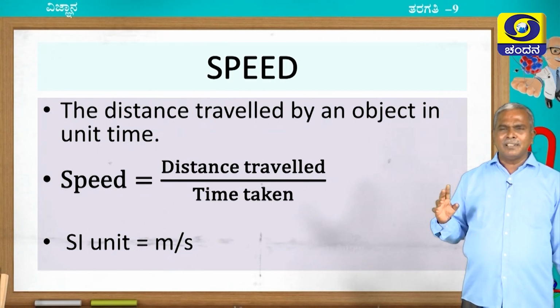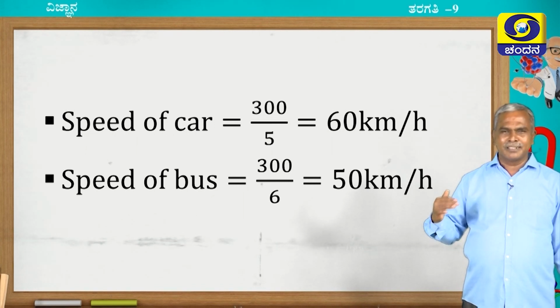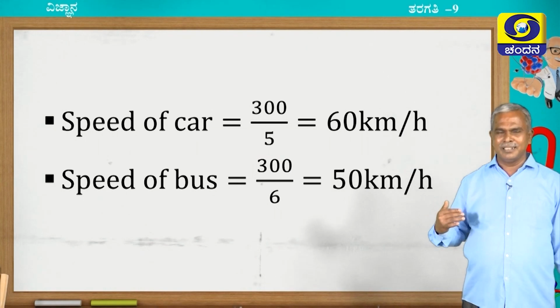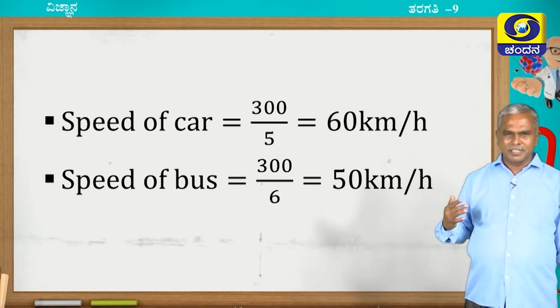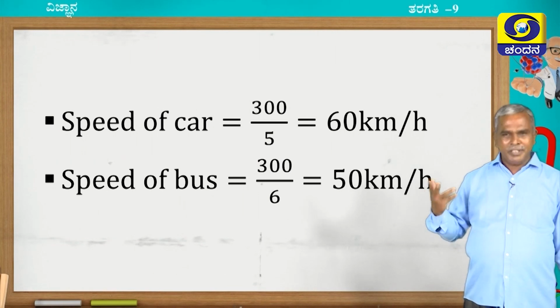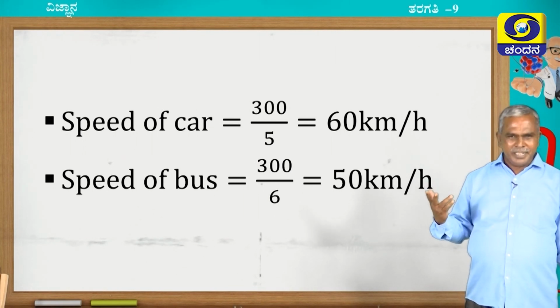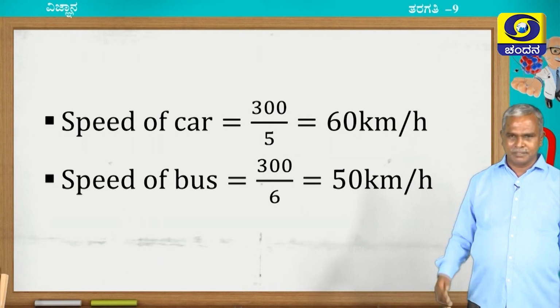Now, let us calculate the speed of the bus as well as the car separately. The speed of the car is equal to total distance, 300, and it took 5 hours. So, therefore, 60 kilometer per hour, and the speed of the bus is 300 by 6, 50 kilometer per hour. We concluded that the speed of the car is better compared to the speed of the bus.